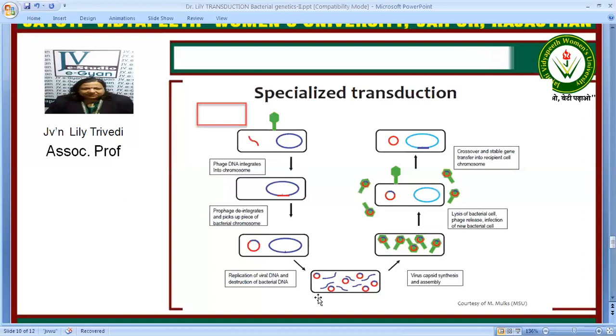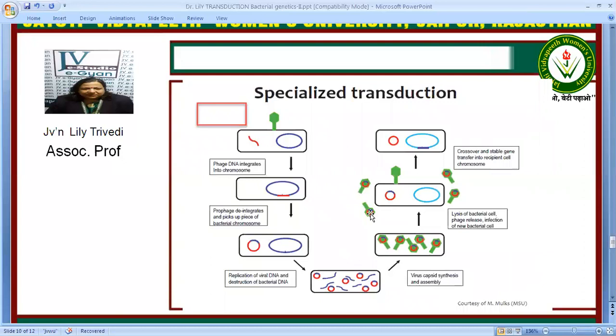Now replication of viral DNA and destruction of the bacterial cell starts. This was the lysogeny and this is the lytic phase. The viral capsids are synthesized and they contain DNA which is a part of the viral DNA and bacterial DNA. Lysis of this bacterial cell will occur and a new bacterium can be infected.